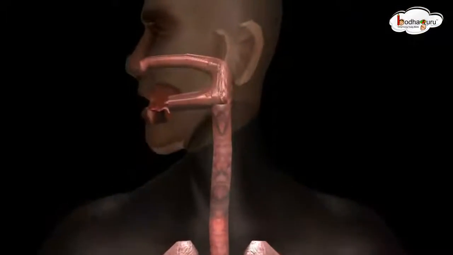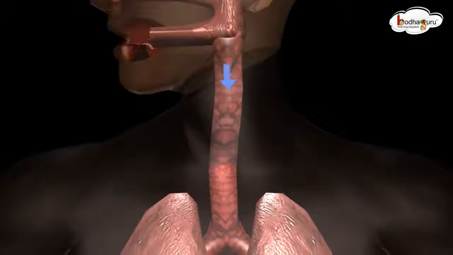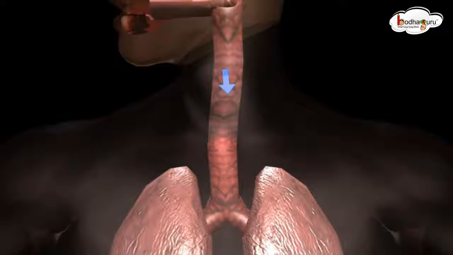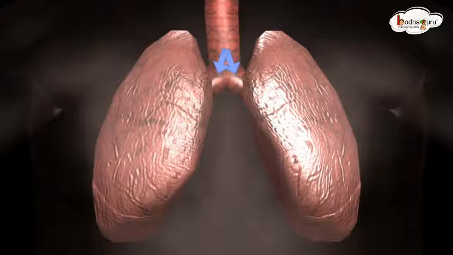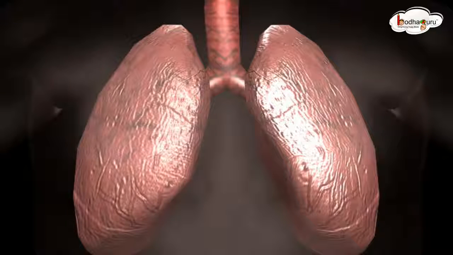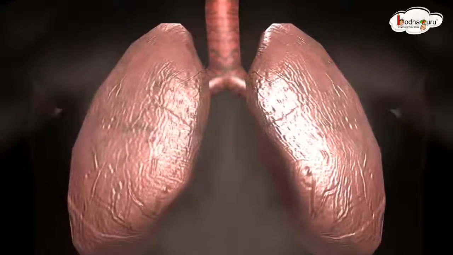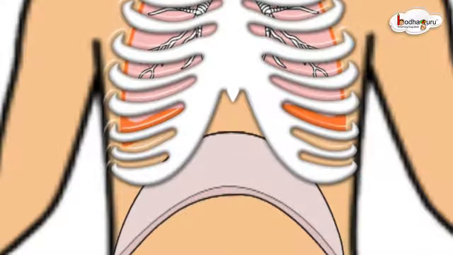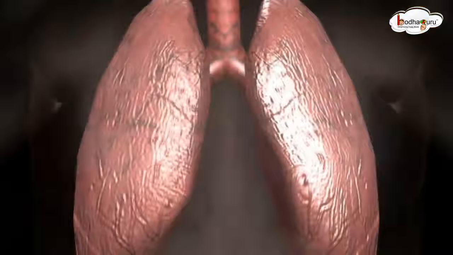Air enters our body through the nostrils of our nose. Then the air travels through a pipe called windpipe or trachea. The air enters the two branches of the pipe, which are called bronchi. Then finally the air goes to the lungs and inflates the lungs. So, this is inhalation.